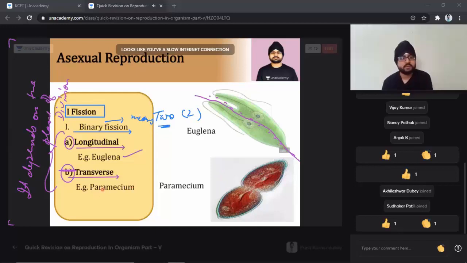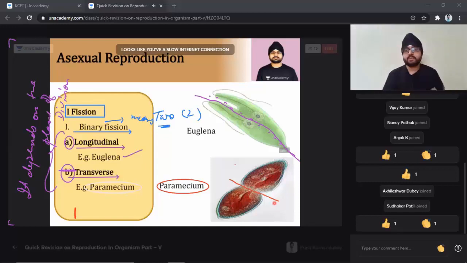Similarly, we have another type, which is transverse, and the example is Paramecium. Transverse means along the breadth or the width of the organism. It is generally seen in Paramecium, and here the plane of division is along the width of the organism.